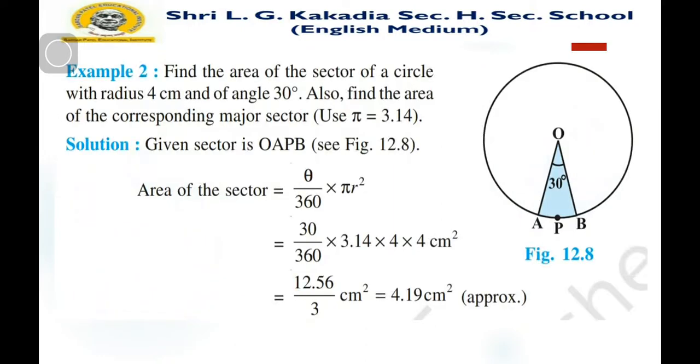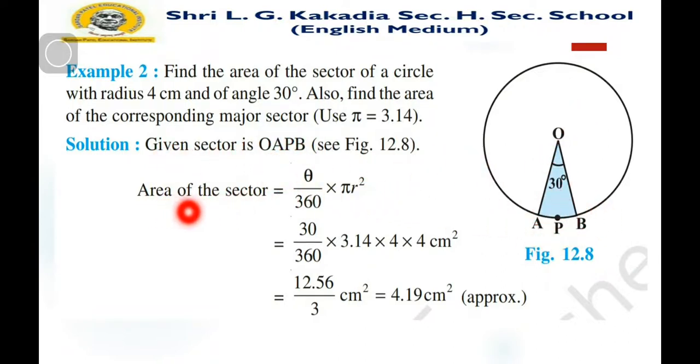Example 2. Find the area of the sector of a circle with radius 4 centimeter and angle 30 degree. As you can see in the figure, two radii of 4 centimeter are given and the angle is 30 degree. Also find the area of the corresponding major sector. Use pi is equal to 3.14. Here we want to find the area of the sector. Sector means minor sector, and after that we find the major sector. The given sector is OAPB.